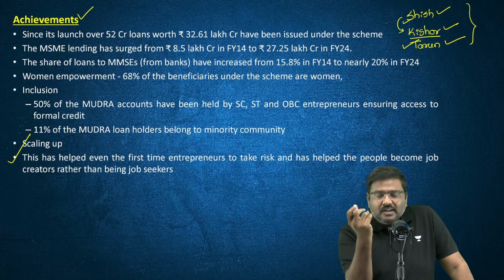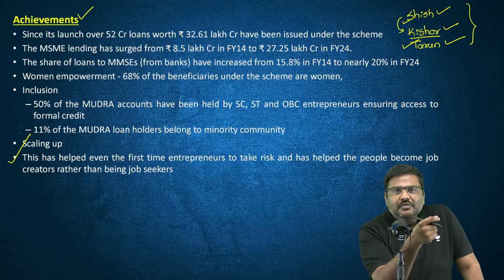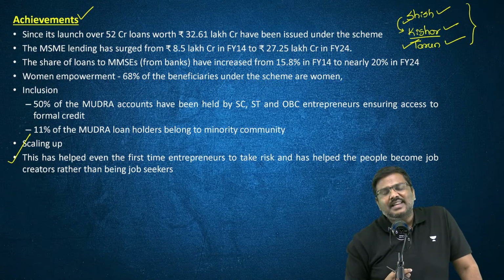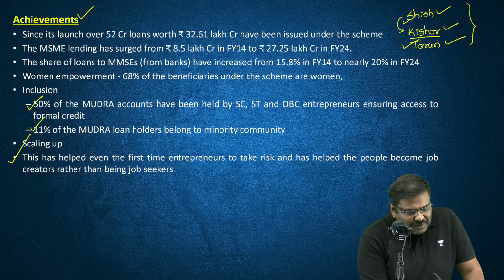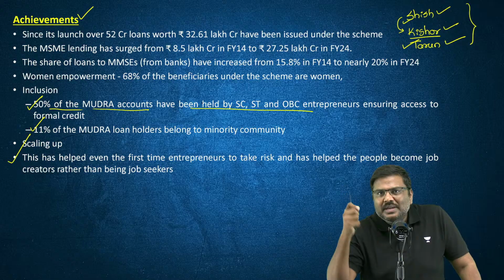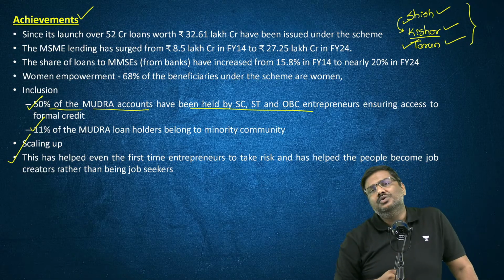If you look at what kind of borrowers have taken the loans, how many of them are women, how many belong to minorities, how many belong to SC, ST categories, the data is given here. 50% of the Mudra accounts are held by SC, ST, OBC categories. This has helped in the promotion of financial inclusion.